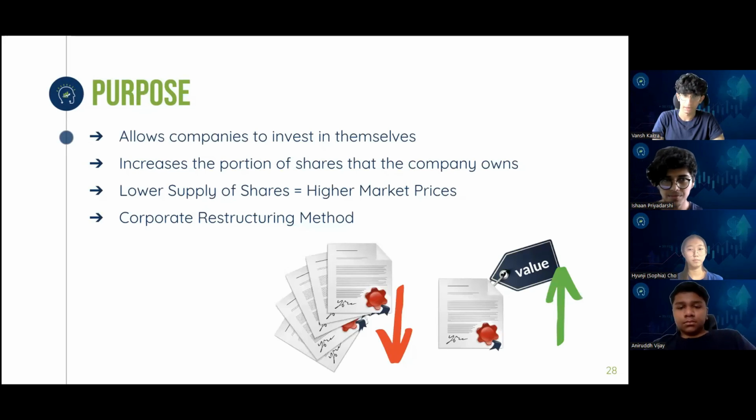The purpose of the buyback of shares is that it allows companies to invest in themselves. By reducing the number of shares outstanding in the market, the buyback increases the proportion of shares that a company owns, and reduces the number of shares available in the market. This results in an increase in the value of the stock, because, as I explained earlier, the demand will be high but the supply is low. That's why the price will go up, and that's why the buyback of shares is seen as a corporate restructuring method, because the company is restructuring by buying its shares, and then potentially it will release its shares again to the market once the company has restructured itself.